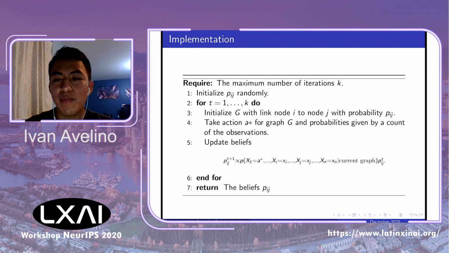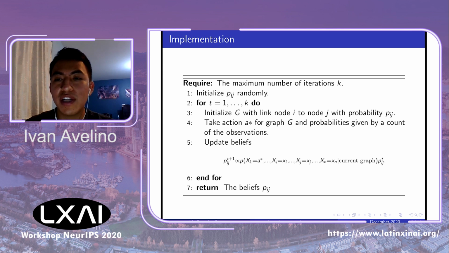This is an overview of our method, which requires as input the number of iterations. Each iteration corresponds to an interaction with the environment and the updating of the beliefs. First, we randomly initialize the beliefs. For example, Pij could be equal to 0.5. And at each iteration, we start with a DAG, where every node corresponds to one variable, and there exists a link between i and j with probability Pij. This could be thought of as throwing a charged coin and connecting nodes i and j if heads turns up.